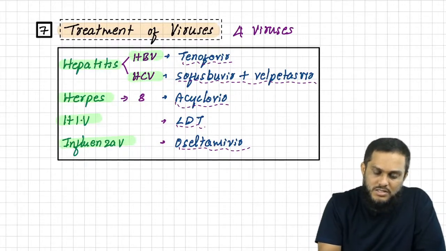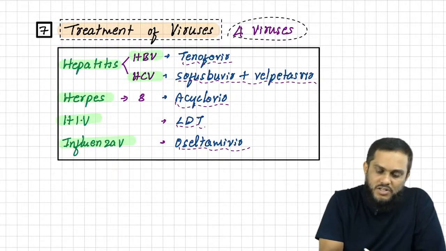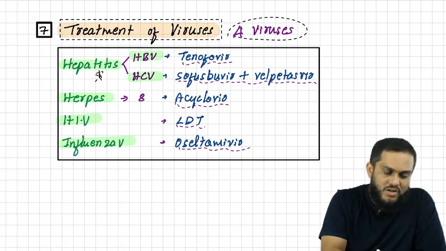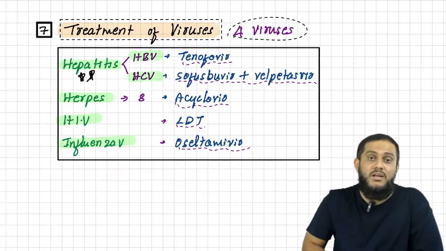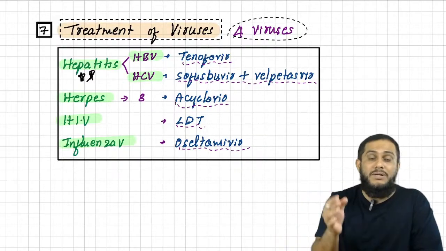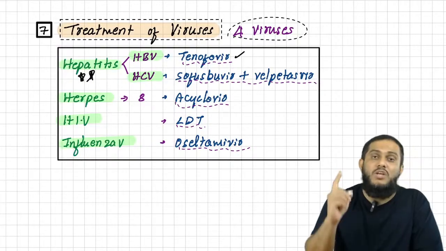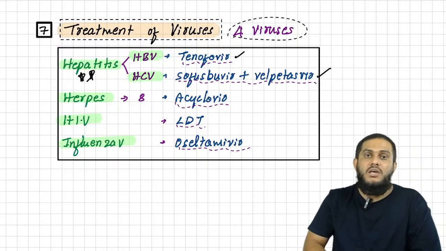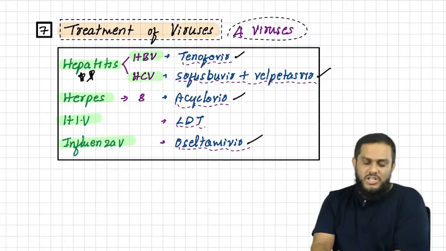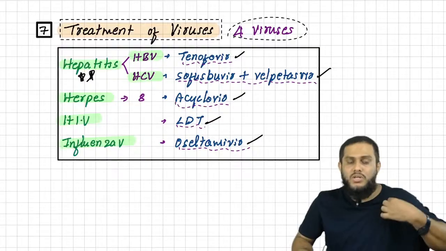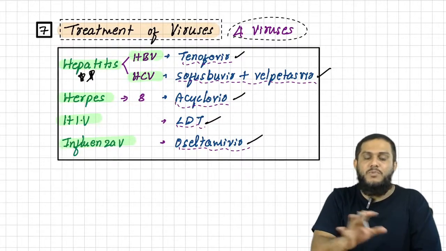Only 4 viruses have treatment. Other viruses we don't have treatment. In the treatment for hepatitis viruses, very important, I prefer to put a star mark. Remember, hepatitis B, tenofovir; hepatitis C, sofosbuvir and velpatasvir. And remember, hepatitis B is treated with only 1 drug, hepatitis C with 2 drugs. Herpes everyone knows, acyclovir. Influenza virus also oseltamivir. HIV also, LDT, that is lamivudine, dolutegravir and tenofovir. That's why where you have to focus more is hepatitis. With that, we are done with the treatment of viruses.